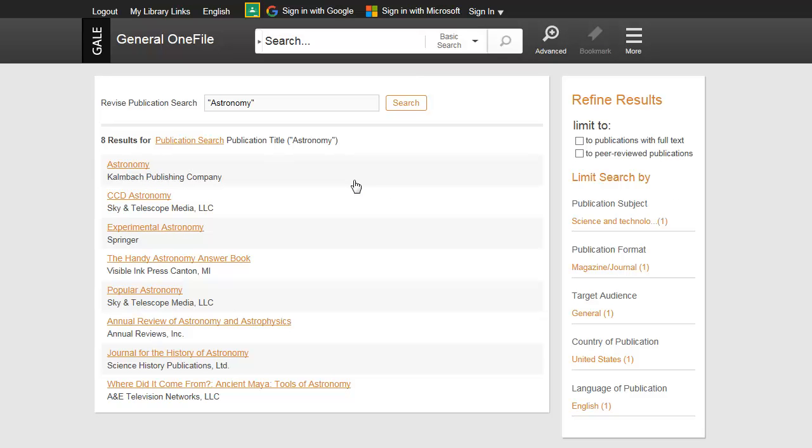If you selected a publication from the list of all publications or entered a complete publication name, the search takes you to the About This Publication page. However, if you've entered only a word or phrase, the publication search returns a list of publications that contain your search term. From the search results page, you can further limit your results or select a publication.